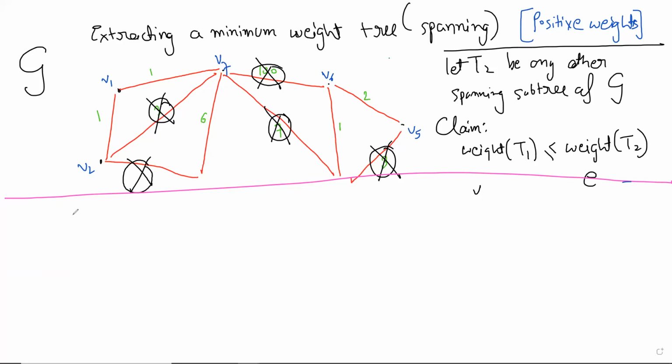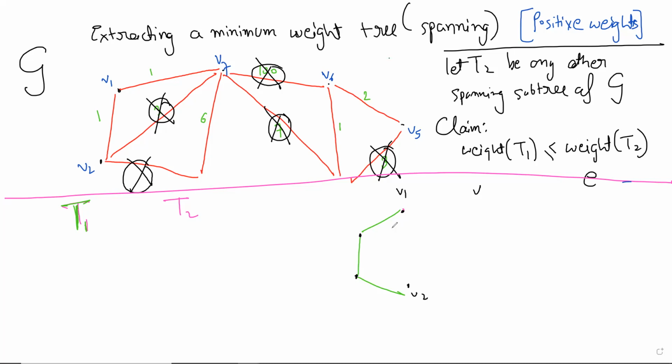Okay, so you see, if you have T1, T2, now let us look at T1. What I was saying is, if you look at T1, and let's say this is V1 to V2, and once again, suppose this is T1.